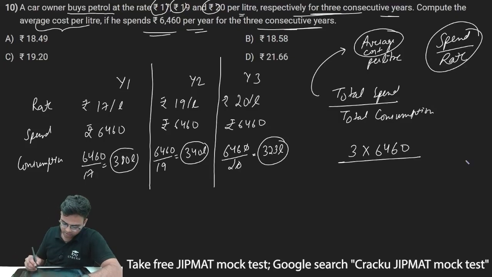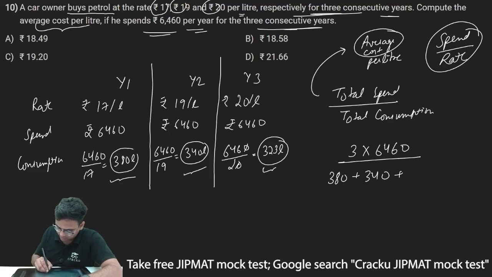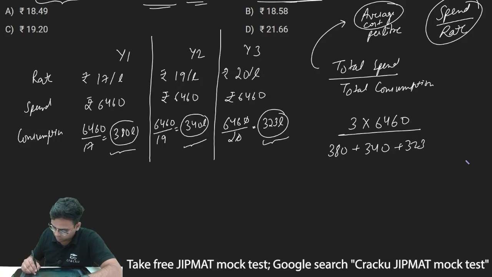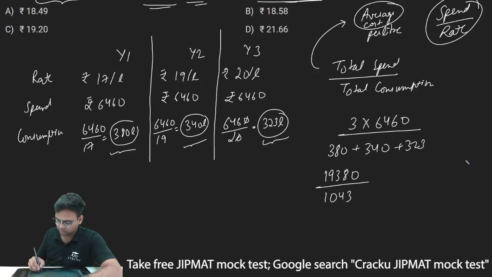What is the total consumption? Total consumption is 380 in the first year, plus 340 in the second year, plus 323 in the third year. Thus this will be equal to 19380 divided by 1043. This is my total spend, which is 19380, and this is my total consumption, which is 1043 liters.